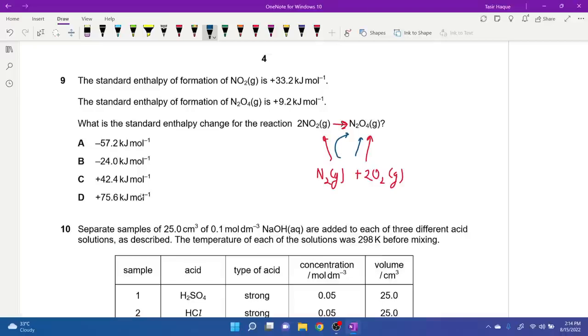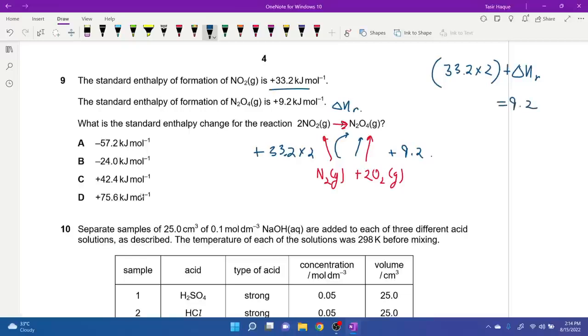For the left hand side we are creating 2 moles of NO2, so that's 33.2 times 2. On the right hand side we are creating 1 mole of N2O4, so that's plus 9.2 only, and this is ΔHr. So we can say that 33.2 times 2 plus ΔHr is equal to 9.2. So 9.2 minus 33.2 times 2 gives us a value of ΔHr equal to minus 57.2. Interesting. So 9 should be A.